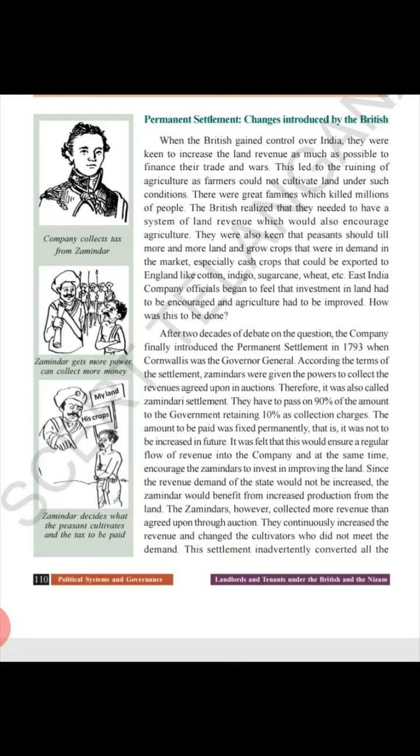And as they wanted to increase the revenue, children, they were interested to spend money in the agriculture field also in order to get more yield.